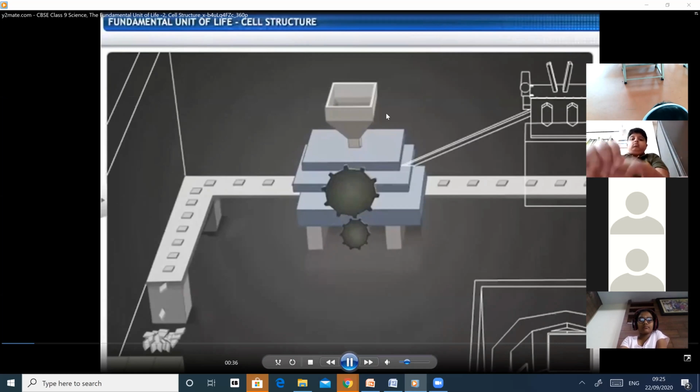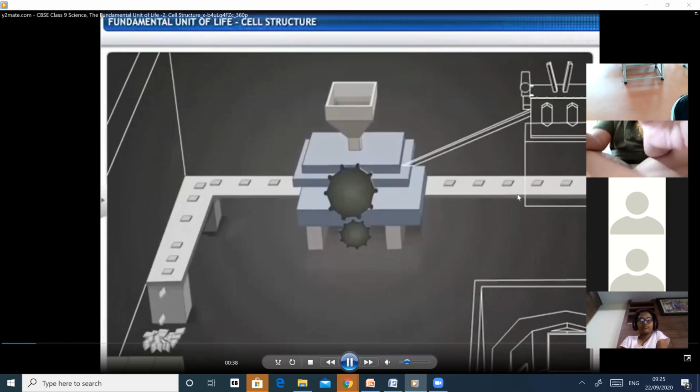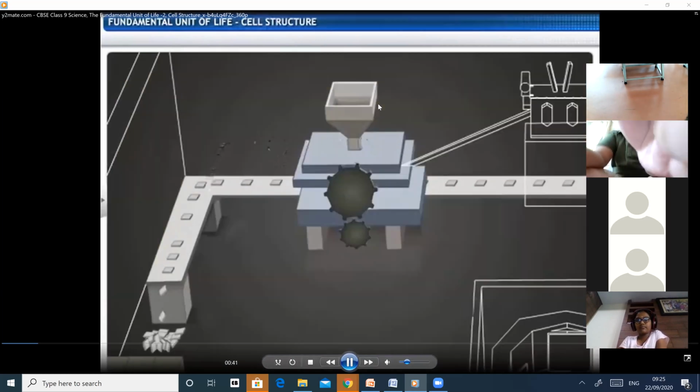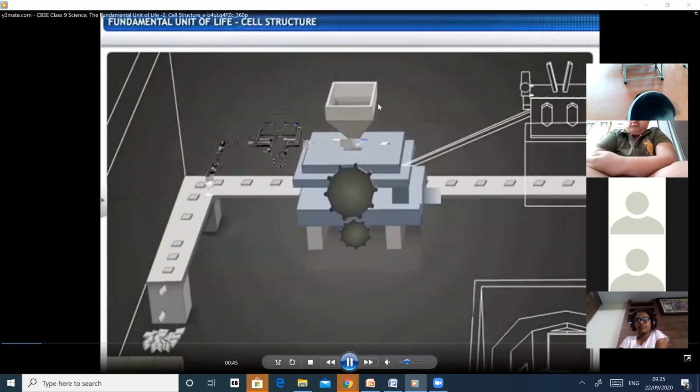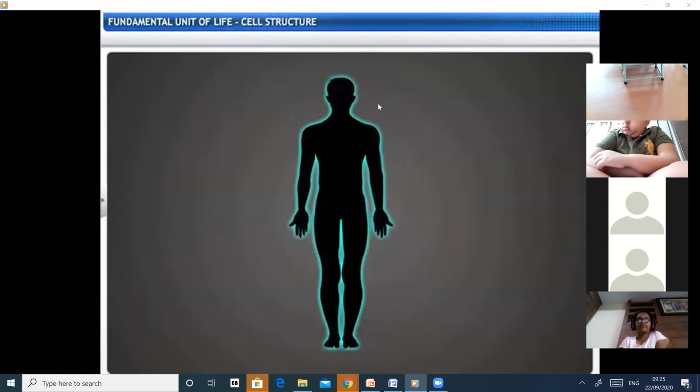Did you know that just like this factory, there are tiny factories in our bodies as well? Now, sit back and take a trip of the factory running in our bodies.